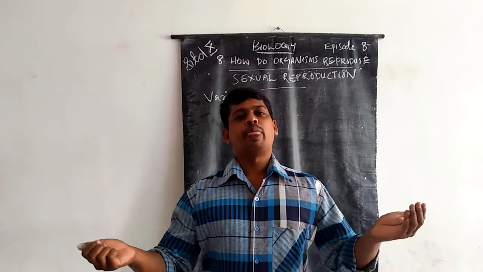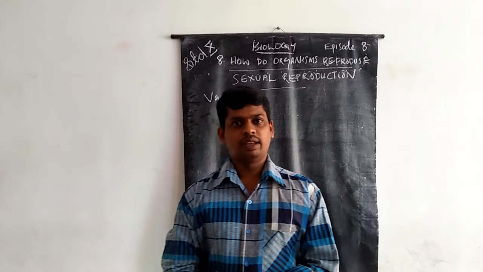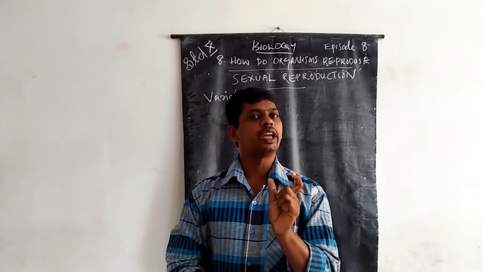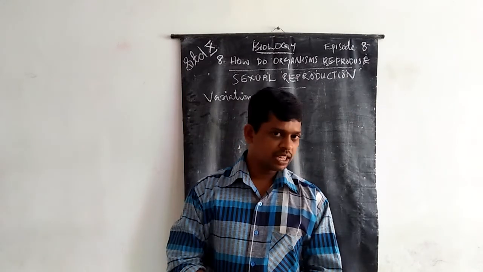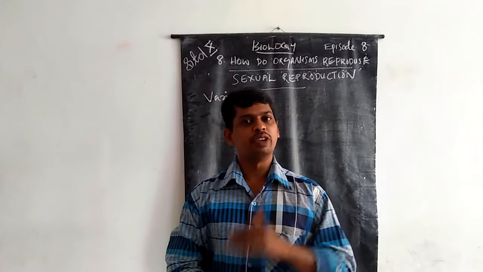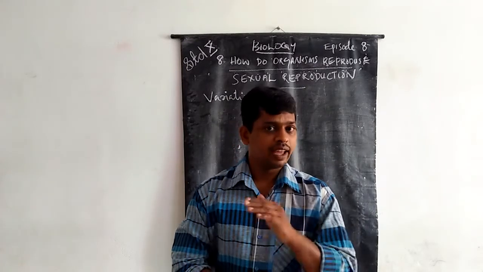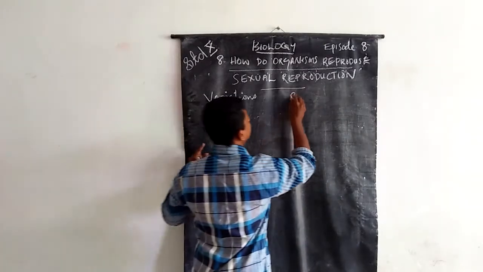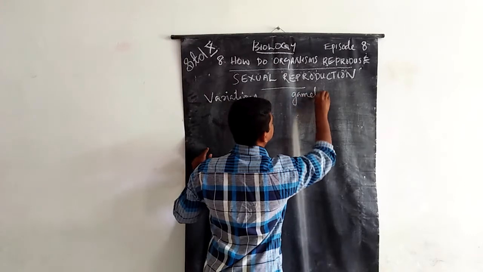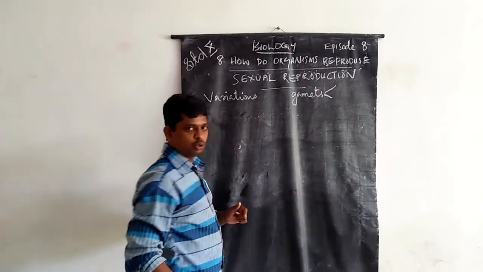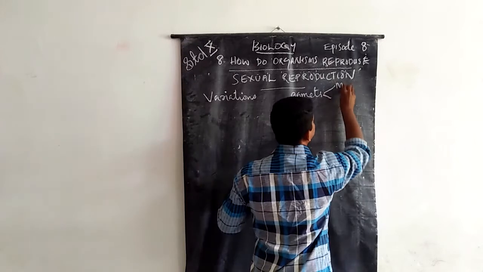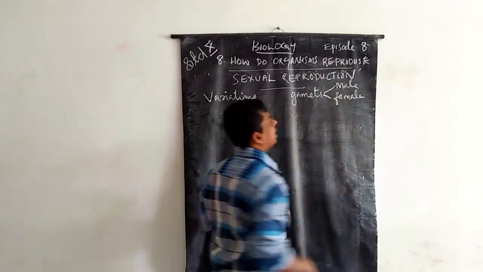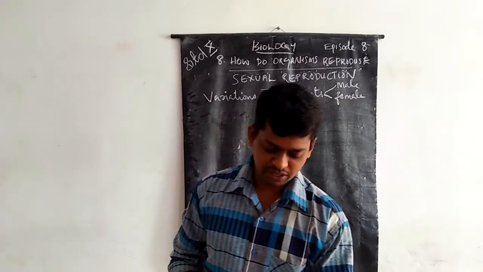The fusion of two main reproductive cells is the main part of sexual reproduction. Such cells are known as gametes. Gametes are of two types: the male gamete and the female gamete.